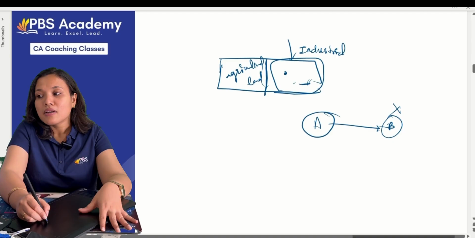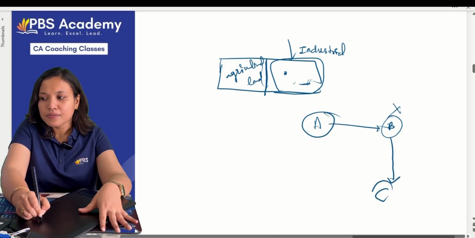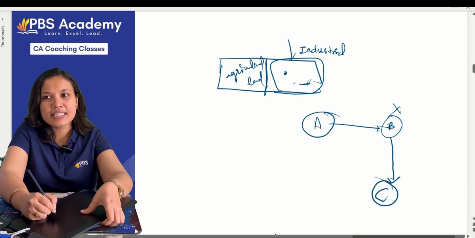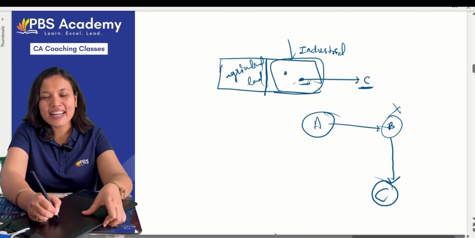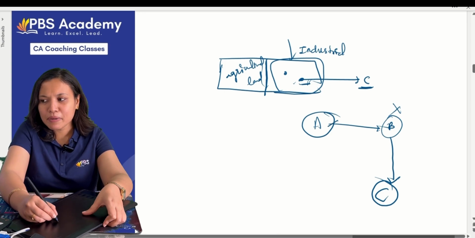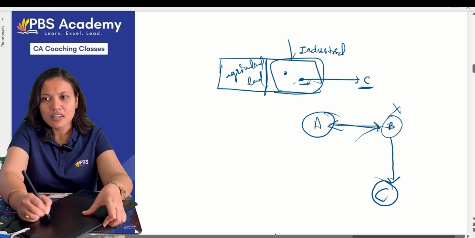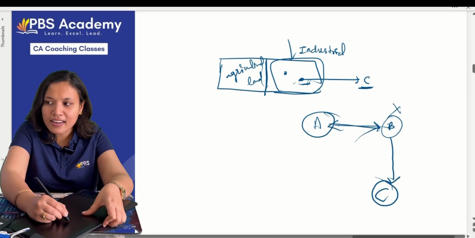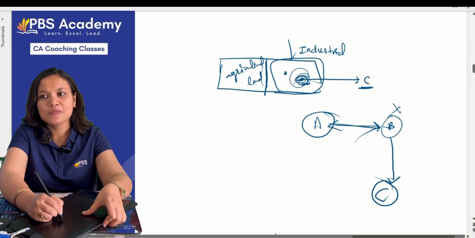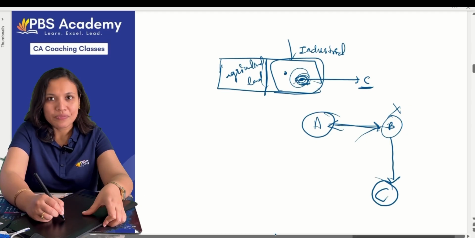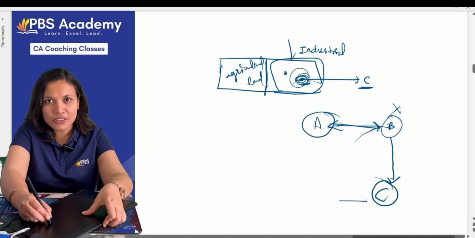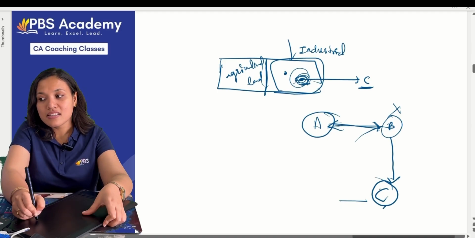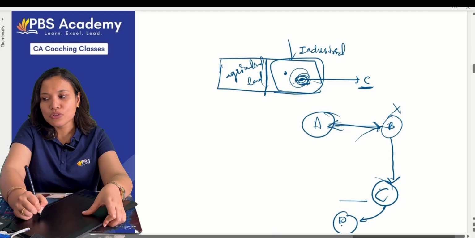Now suppose B sells the land to C. B sells this same land, now it is sold to C. Now can C use it for industrial purpose? Contract happened between only A and B. Now can C start anything, any industry here? No. Why? These are called restrictive covenants. Even though the contract was between these two, the third party, the successor, whoever he sells to later, he should also follow.